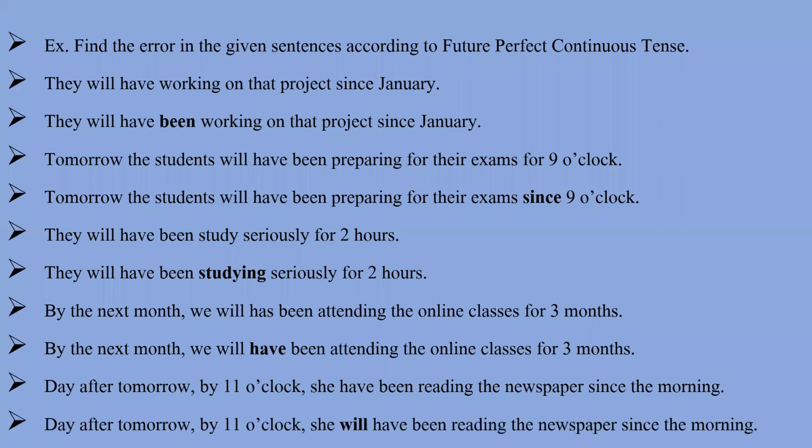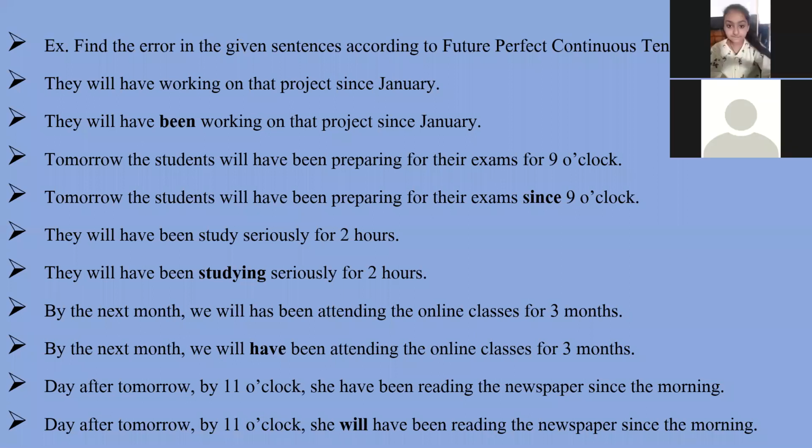I tell you, okay, that's fine. Will, I did not mention there. Because if I talk about the future, so either shall or will I will have to mention. So will I skipped there. That's why in this sentence just will is missing. So we need to say this sentence as: day after tomorrow by 11 o'clock she will have been reading the newspaper since the morning, right?